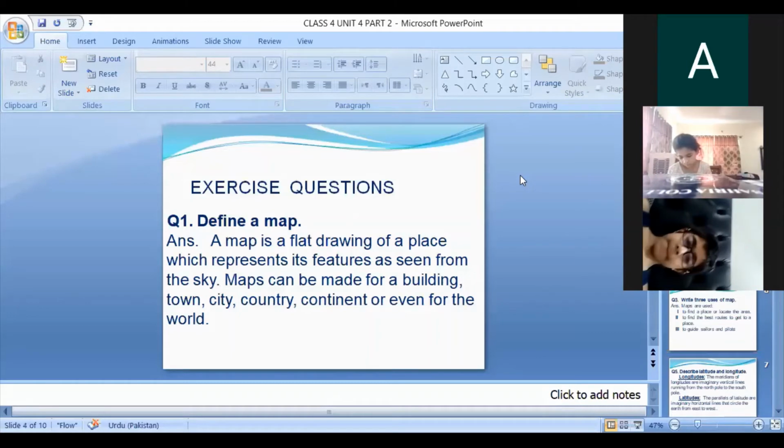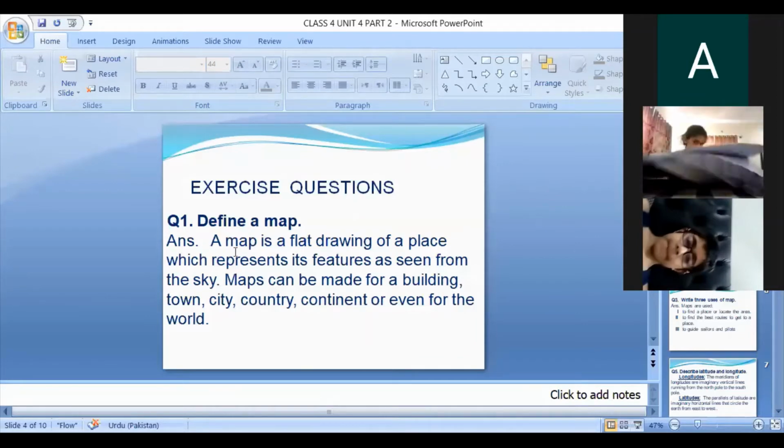Okay, ji. The exercise questions. Open the notebooks now. Everyone open the notebook and check the question answers. The first question: define a map. Check the question answer, because all of you know that you are going to appear for your first term assessment from 5th of August, so you have to prepare all this. Yes, beta Noor, Fatma, I can see your notebook, but check the question answer. Okay, what is a map?